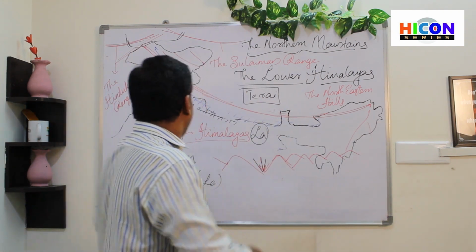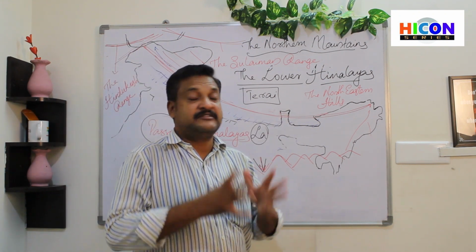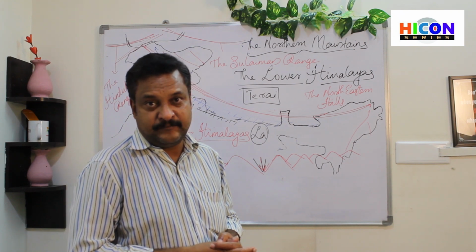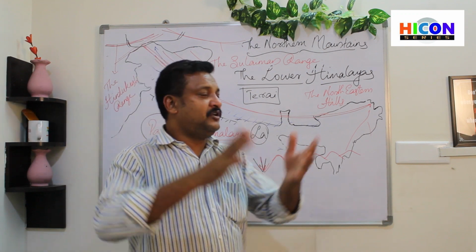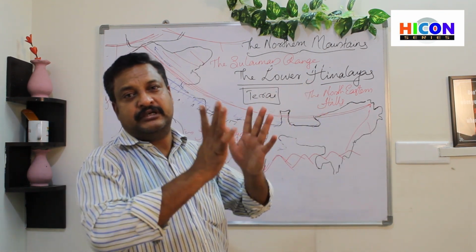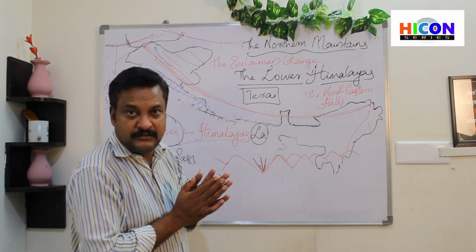See, when we were talking about the lesser Himalayas, we said this region receives heavy rainfall throughout the year. Isn't it? When we talked about the lower Himalayas, they are thick forest regions because they receive rain throughout the year. So how does this region get this much rain?